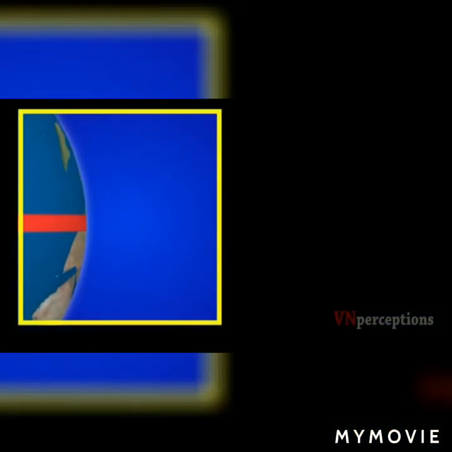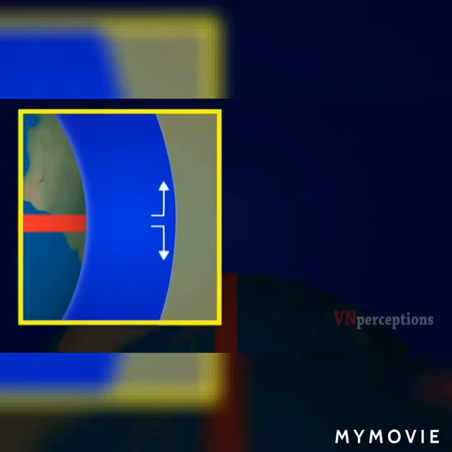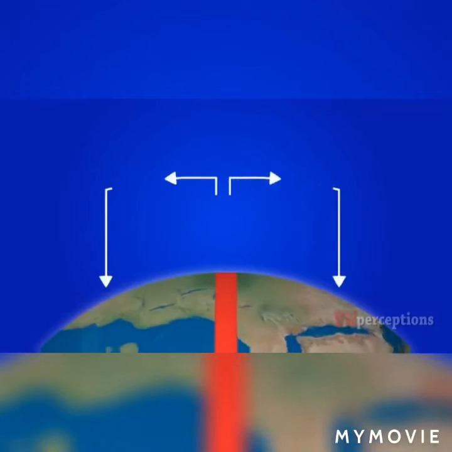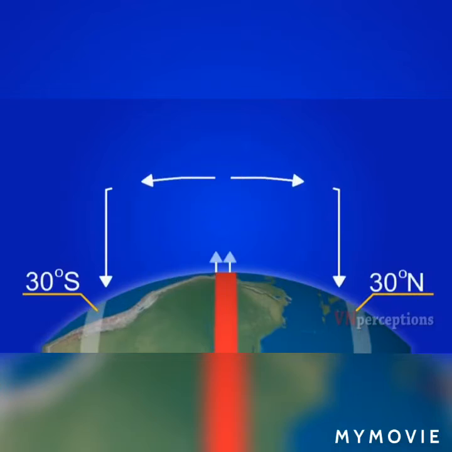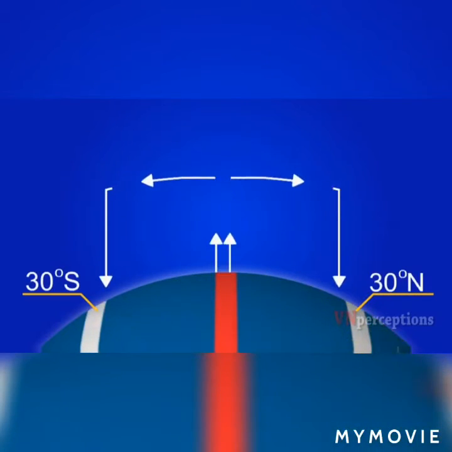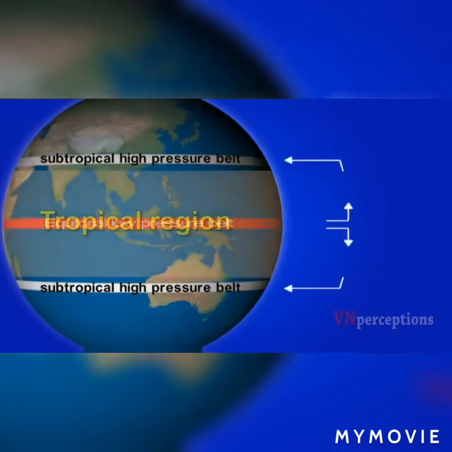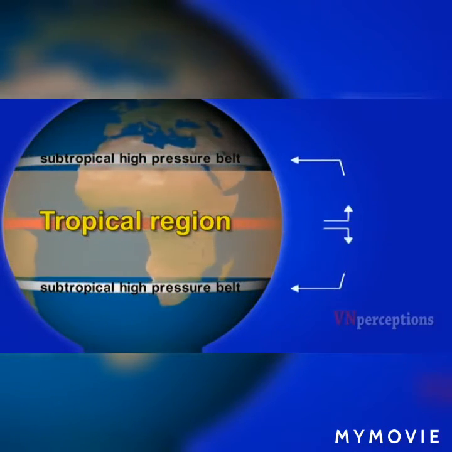So the air spreads out. The air starts moving in southern and northern direction. As the air moves, it becomes denser, and after a certain point, it sinks down to the surface. So, at around 30 degrees north and south, we have sinking air. This sinking air is cool air, so it forms a high pressure system. These regions are called the subtropical high pressure belt because these regions lie outside the tropical region and at the same time adjoin the tropical region.